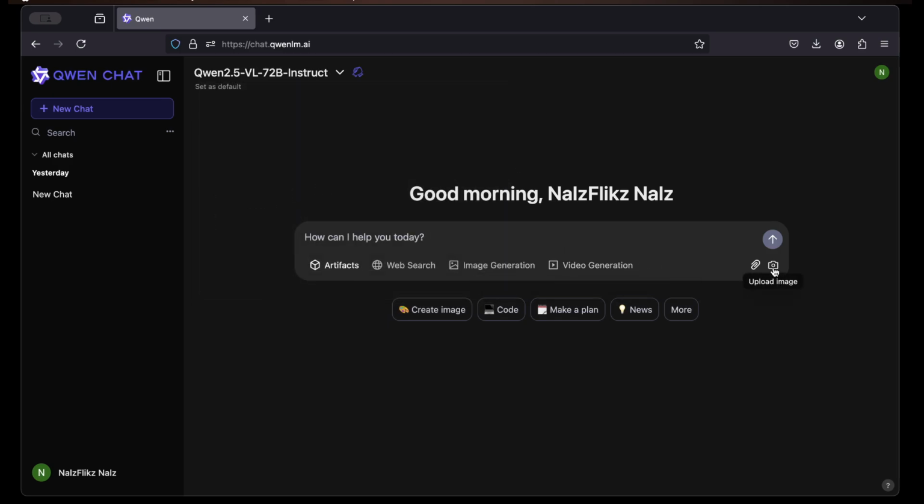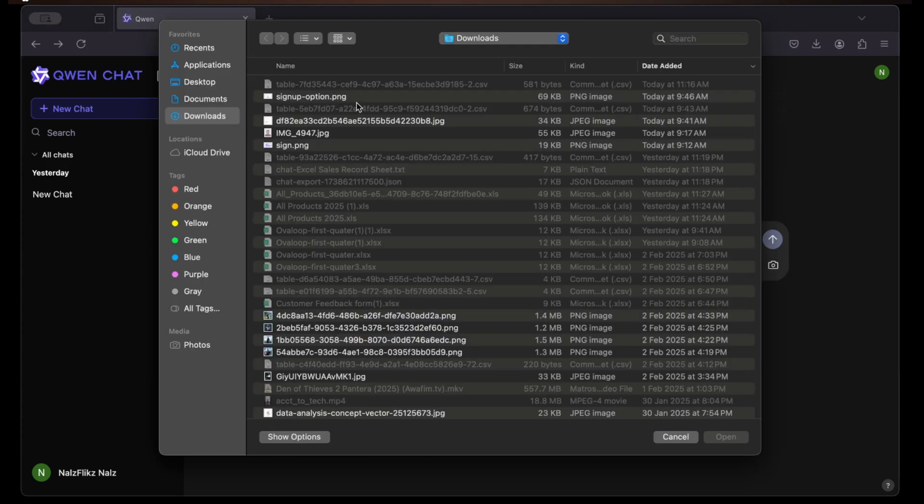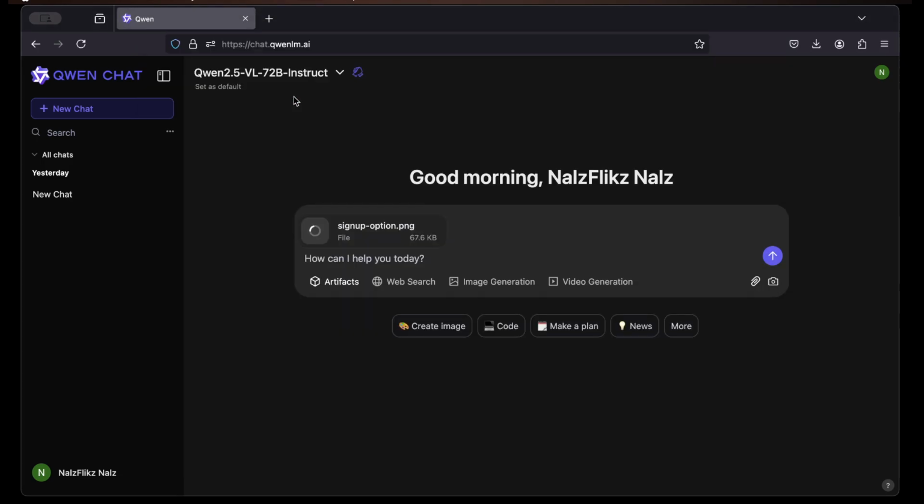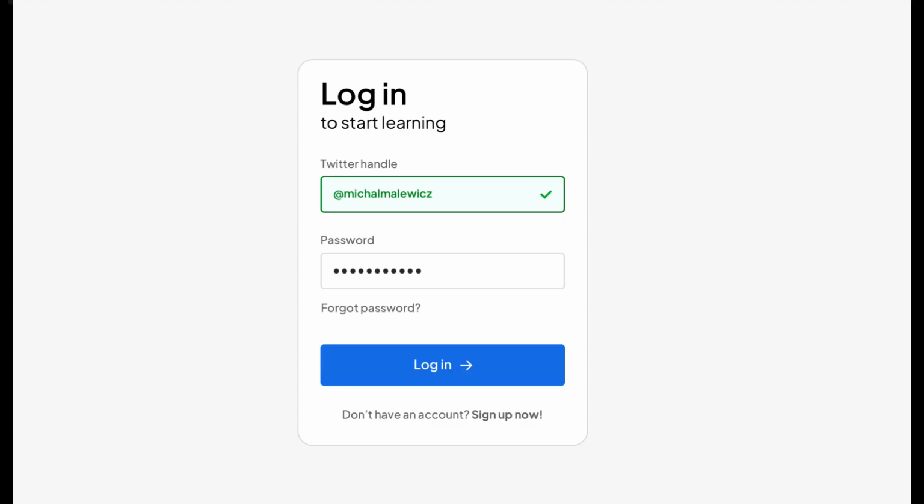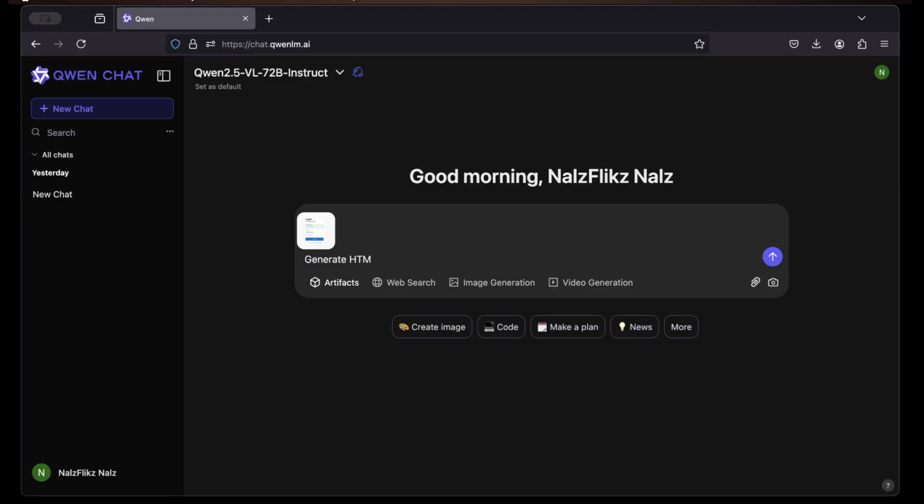So I'll go here and select this image right here. So this is how this image actually looks like. So I want QWEN to generate the code for that UI. So I'll say, generate HTML code for the UI.